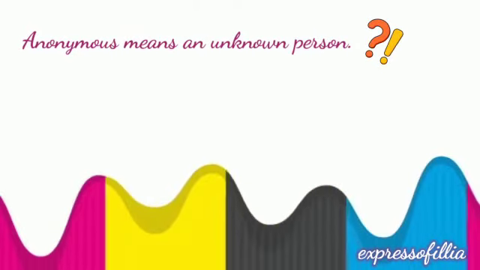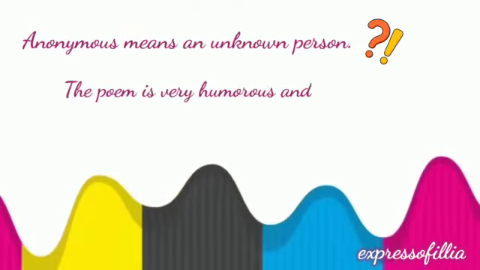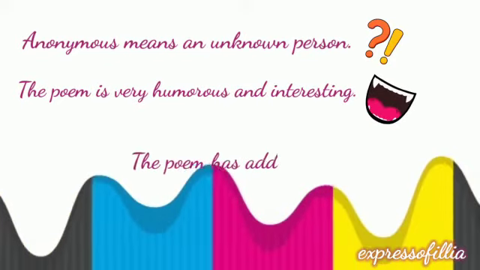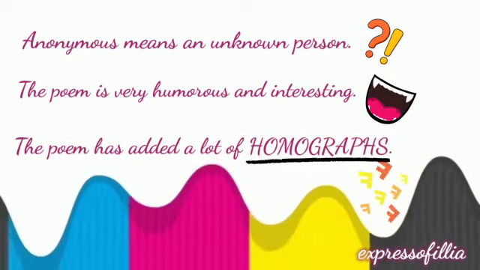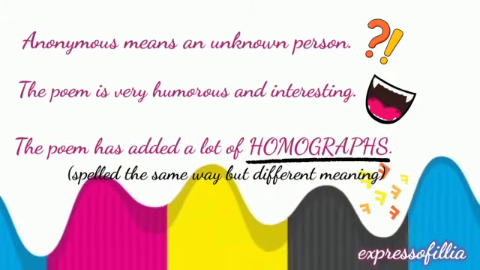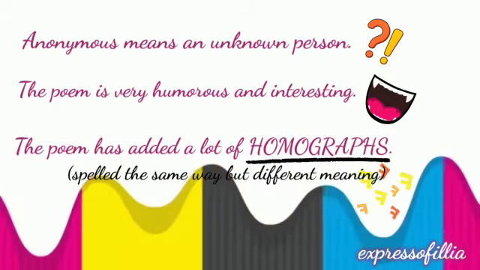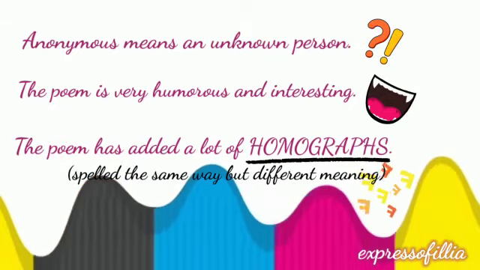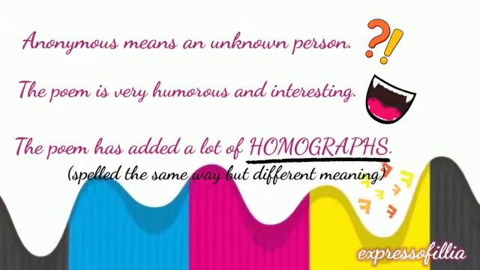Anonymous means a person who is unknown. The poem is very humorous and interesting. It has a lot of homographs. Homographs are words which are spelled similarly but have different meanings. That means the spelling of these words is the same but the meaning of the words is different.